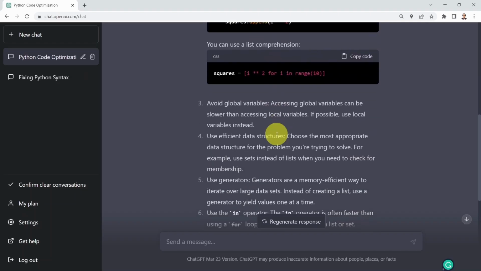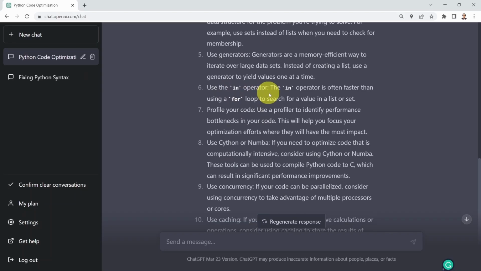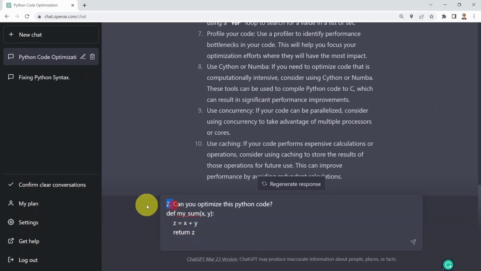You can also avoid using global variables. You can use efficient data structures. You can use generators. You can also use the in operator. Again, it's pretty amazing, really powerful, very good tips, along with examples associated with them. Okay, what if I would like to provide ChatGPT with a sample code and try to optimize it? For example, this is again a very simple example.